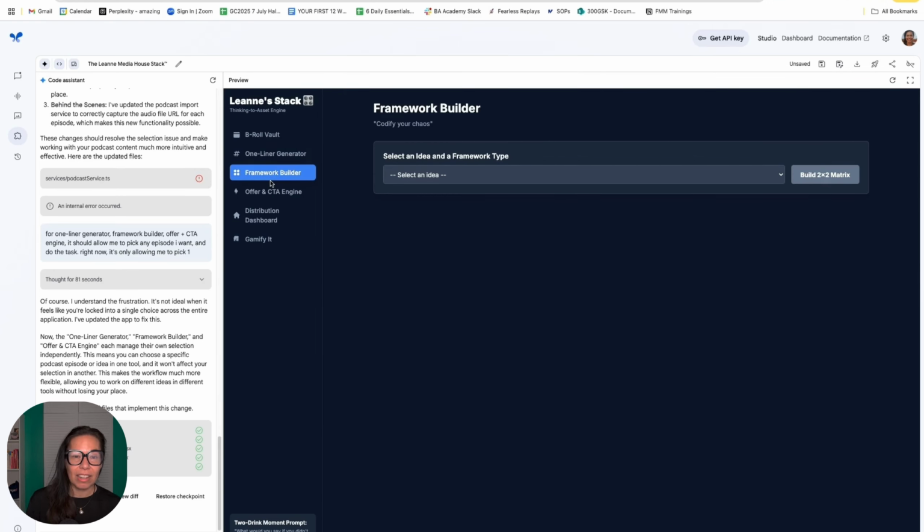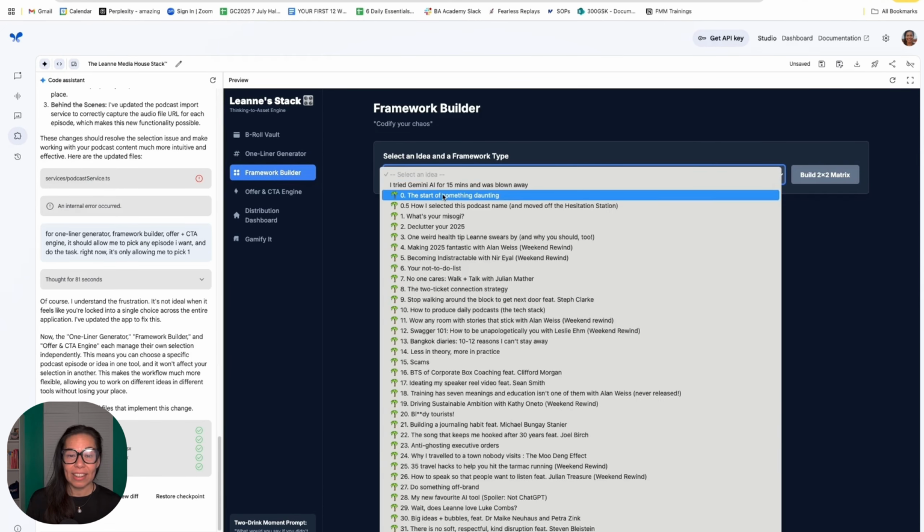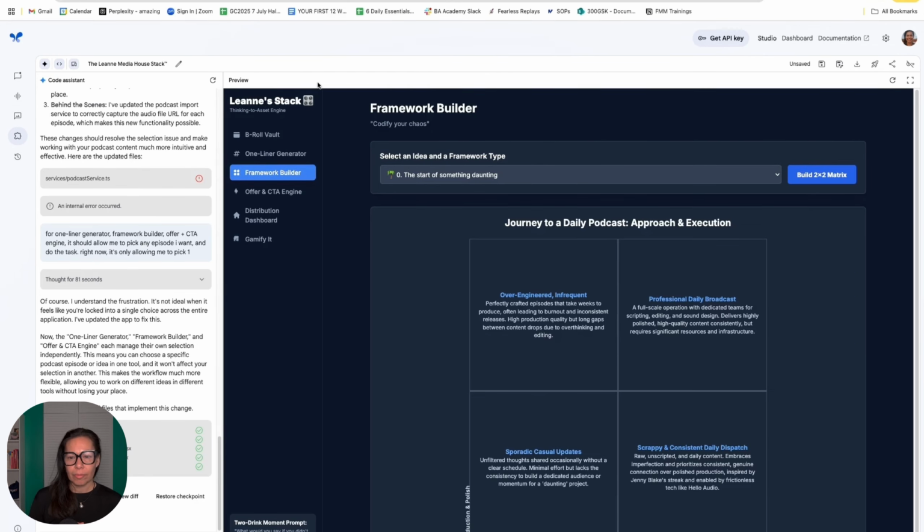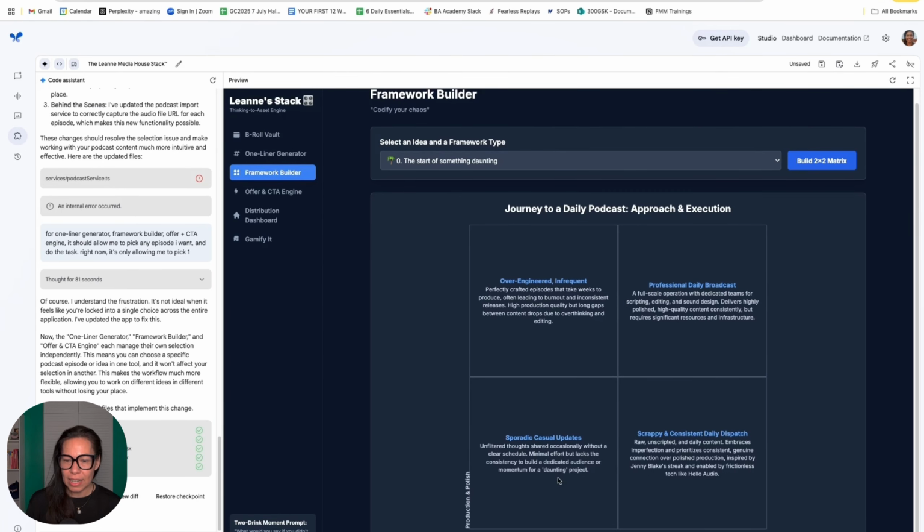They're not great, but if I really wanted to build it, add tone of voice in the back end, I could definitely do that. Okay, then it can create an idea and framework. So we'll pick the same one, the start of something daunting. Let's see what it pulls here. Journey to daily podcast approach and execution, professional daily broadcast, commitment to frequency, and then production and polish. Oh yeah, nice. So 2 by 2 there.